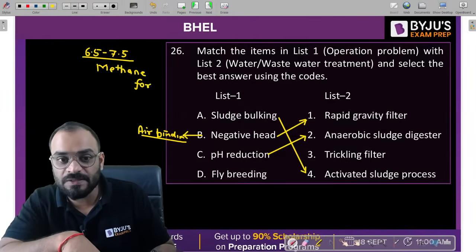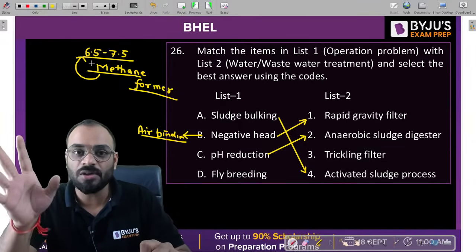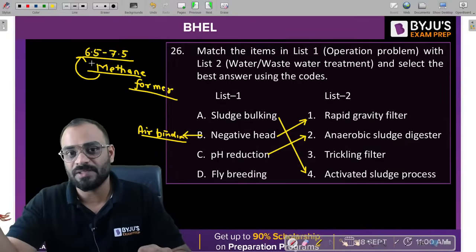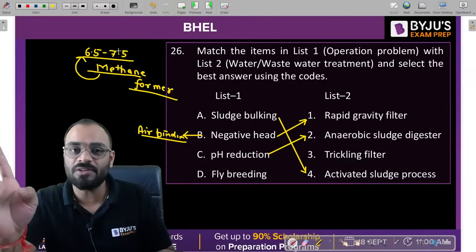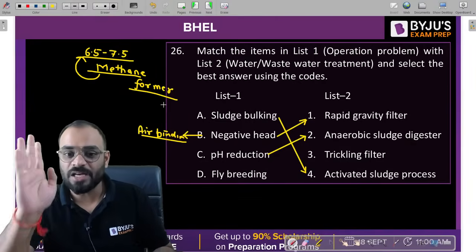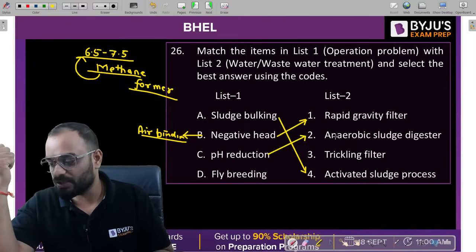Why is it sensitive? Because it can work only in this particular pH range. Otherwise it will not convert the acid into gases. If your pH is within this range, then it is okay. If not, it will not work. That's why pH reduction is very sensitive in the anaerobic sludge digestion process.